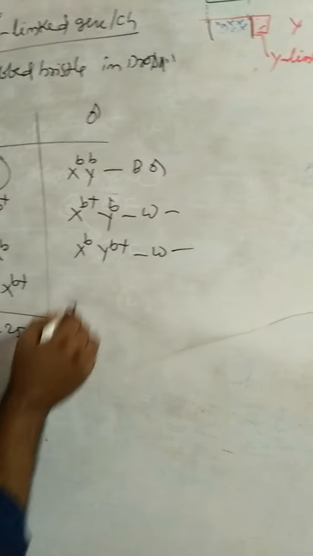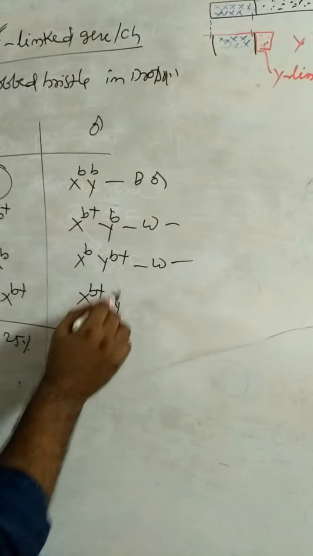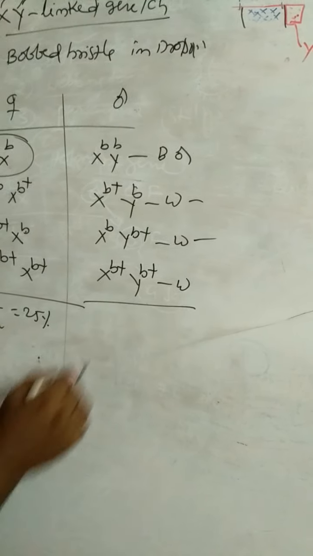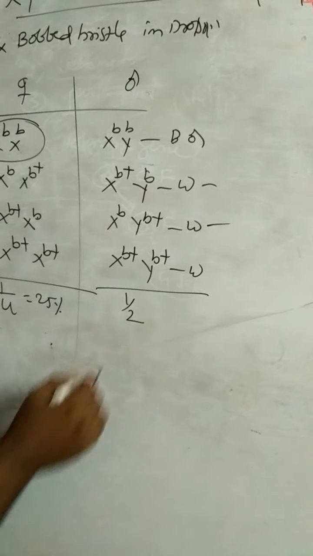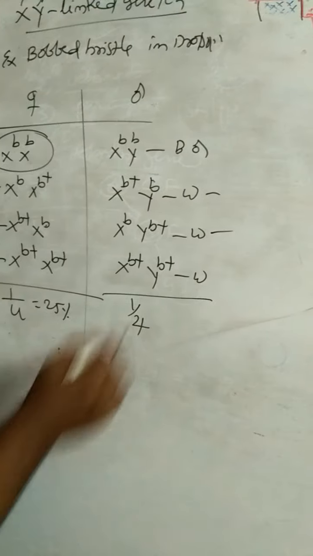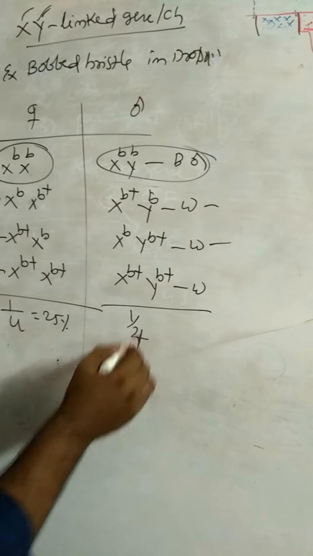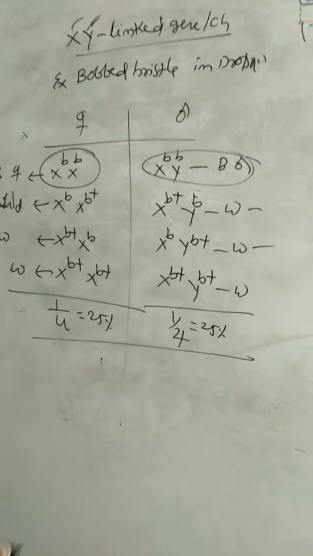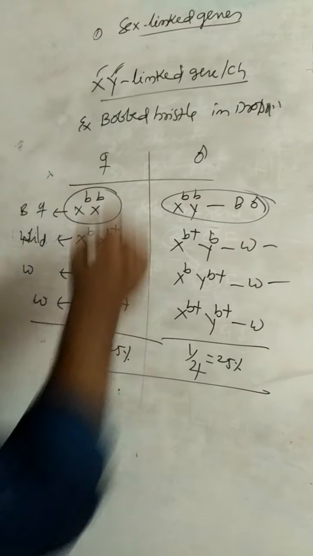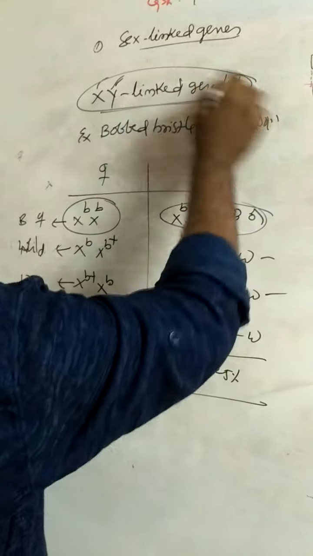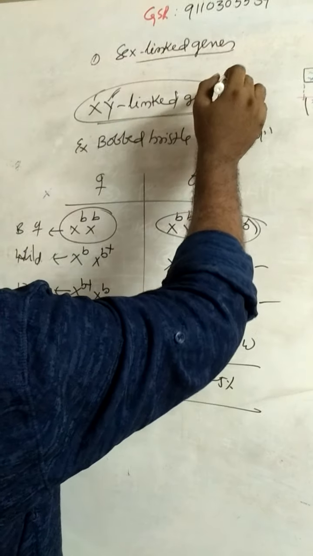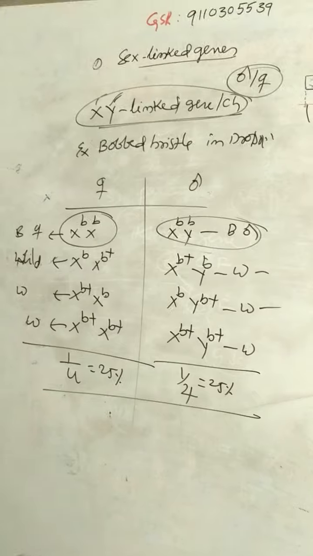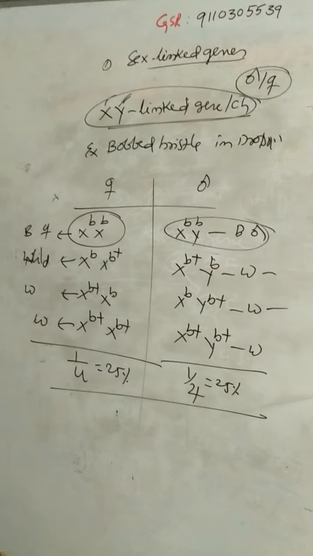And X power B plus and Y power B plus, this one also wild. Out of 4, 1 is affected, one is bobbed. So here 25%. So XY-linked characters are present in both males and females in equal percentage.